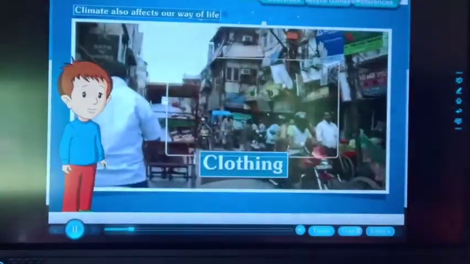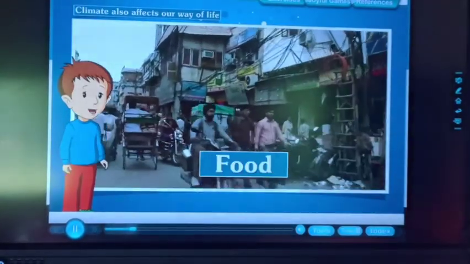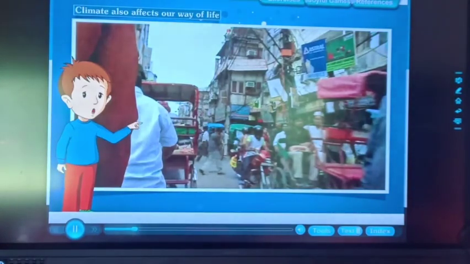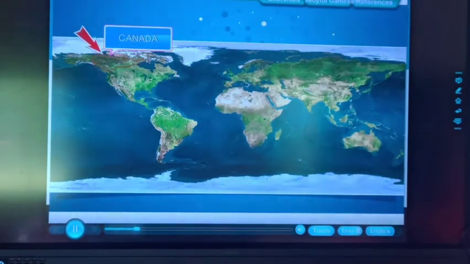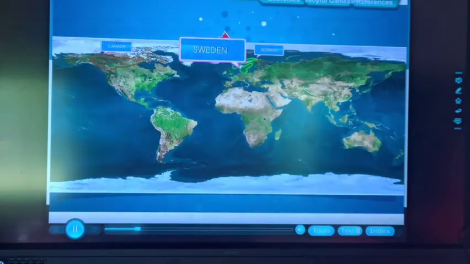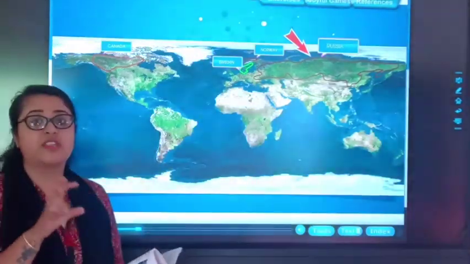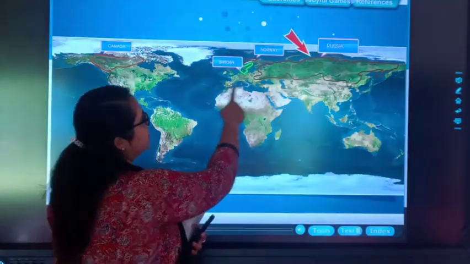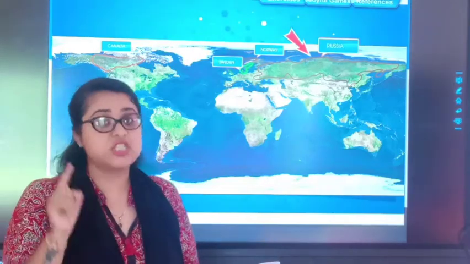Climate also affects our way of life. Our clothing, housing, transportation and the food that we eat are all influenced by the climate of the place we live in. Different places in the world have different types of climates. Countries like Canada, Norway, Sweden and Russia are very cold. See students, there are 4 countries which experience very cold climate, that is Canada, Norway, Sweden and Russia. Okay students, you can mark this point.